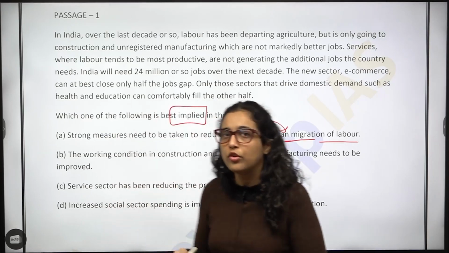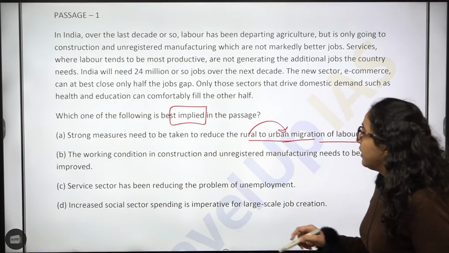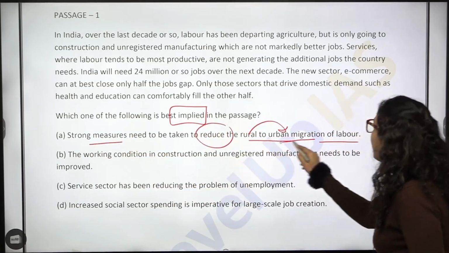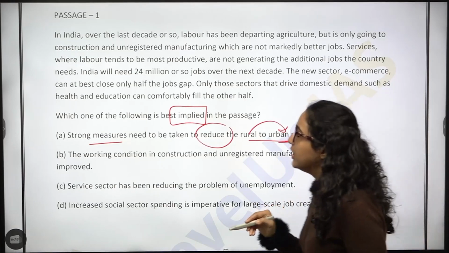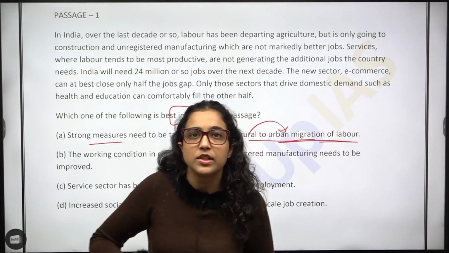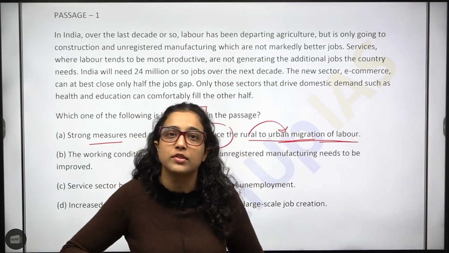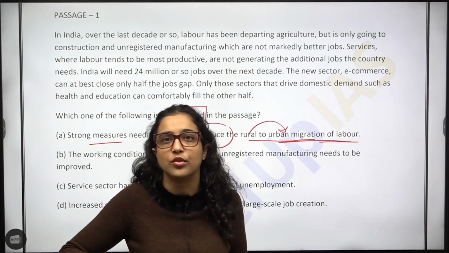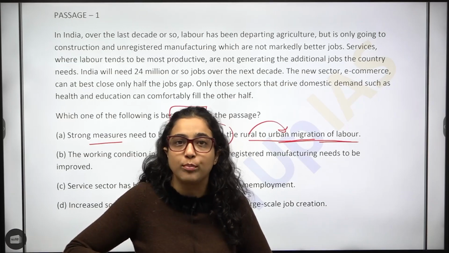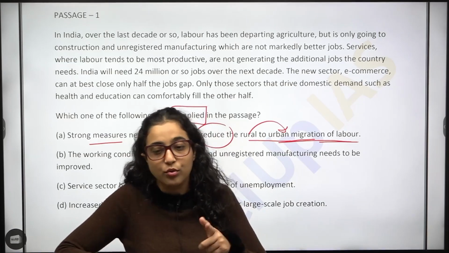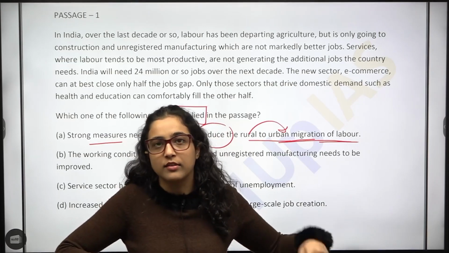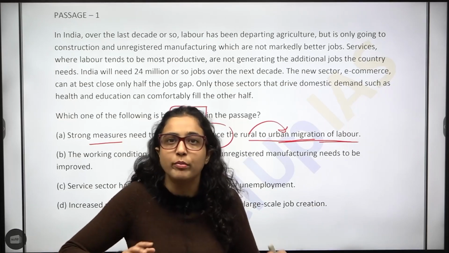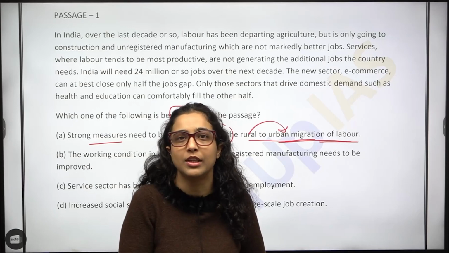ठीक है? So strong measures need to be taken to reduce rural to urban migration of labor. Now, is it true in general? Do we say that yes, we need to take strong measures ताकि आप rural से urban migration reduce कर दो? We always say that firstly आपको rural development करनी है, so that yes, अगर migration is a problem, then migration reduce हो, but उनको वहाँ पर भी वो facilities मिले, right?